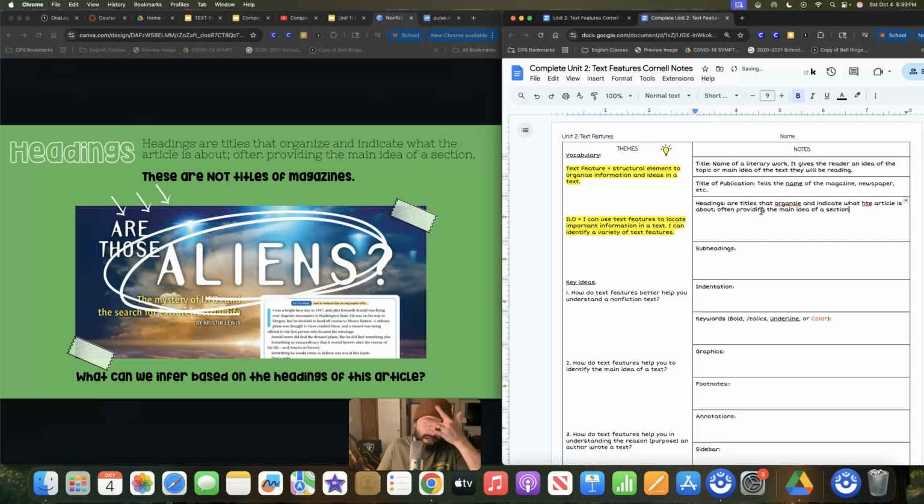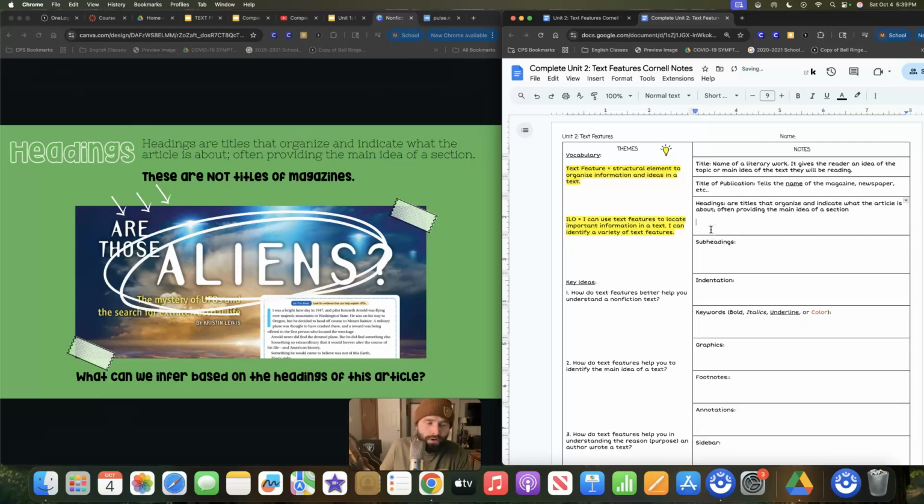So if you are inside of a text, it has a heading. This heading here is: Are Those Aliens? The Mystery of UFOs and the Search for Extraterrestrial Life. You could also make an argument of it being a title, but within a text it would be considered a heading. And just what can you infer based on the headings of this article?